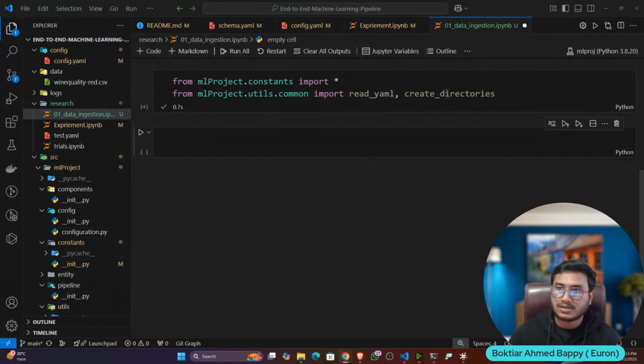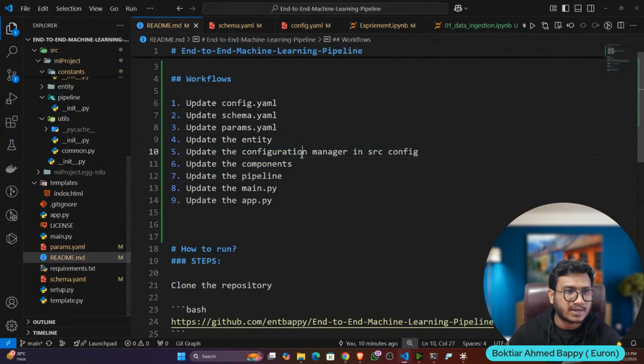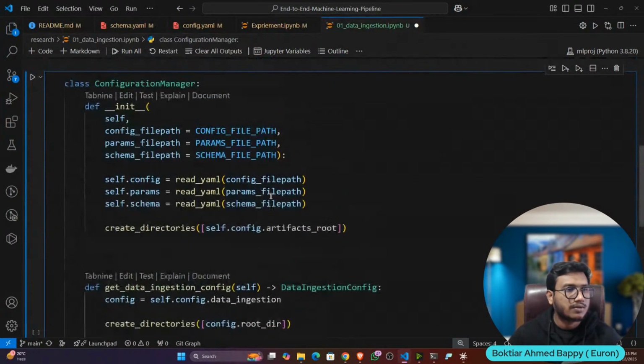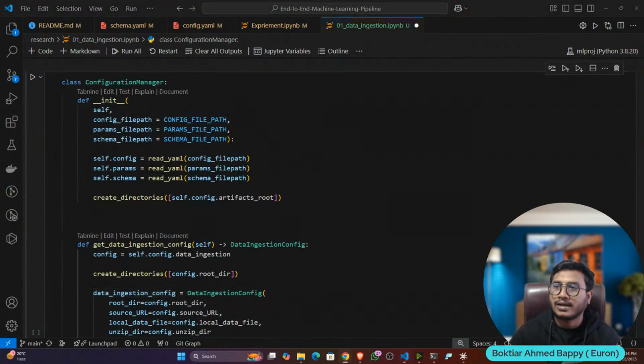All right. So now let's try to create my configuration manager. So this is my configuration manager, guys. Very simple. See, I'm explaining what I have written here.